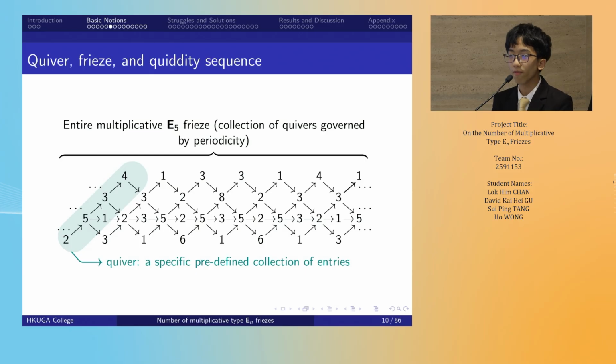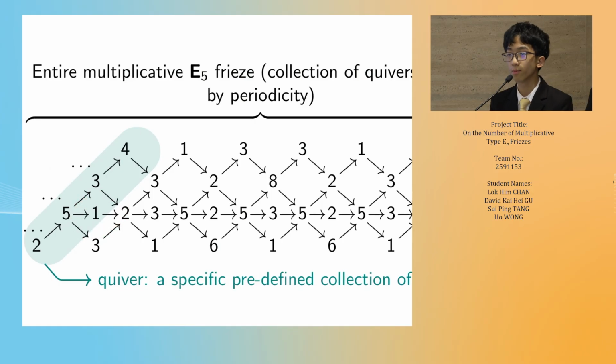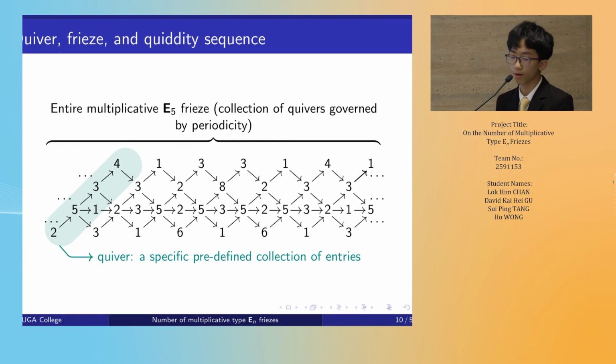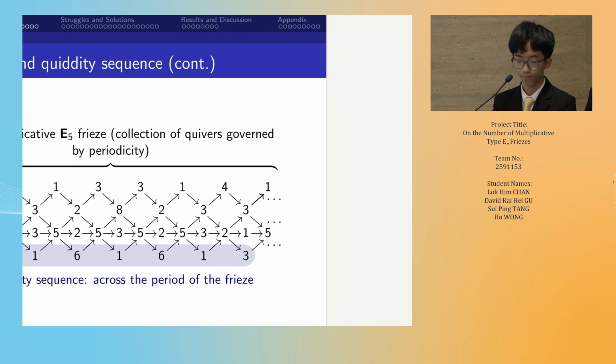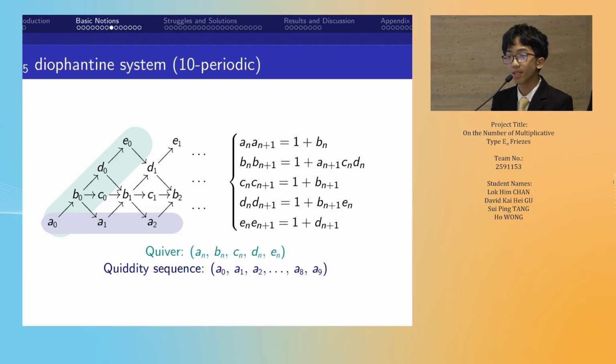Here we give an overview of frieze terminologies. A quiver is a specific predefined collection of entries. Notice that this extra node corresponds to the finite Dynkin diagram structure. And the QUD sequence denotes the first row across the period of the frieze. Here we visualize the Diophantine system from type E5 to E8. We also denote the quivers and the QUD sequence.